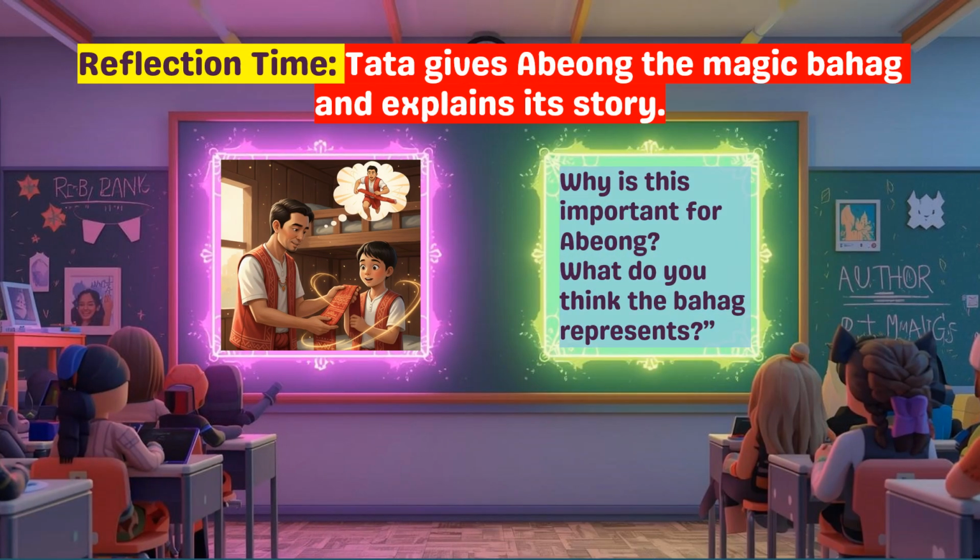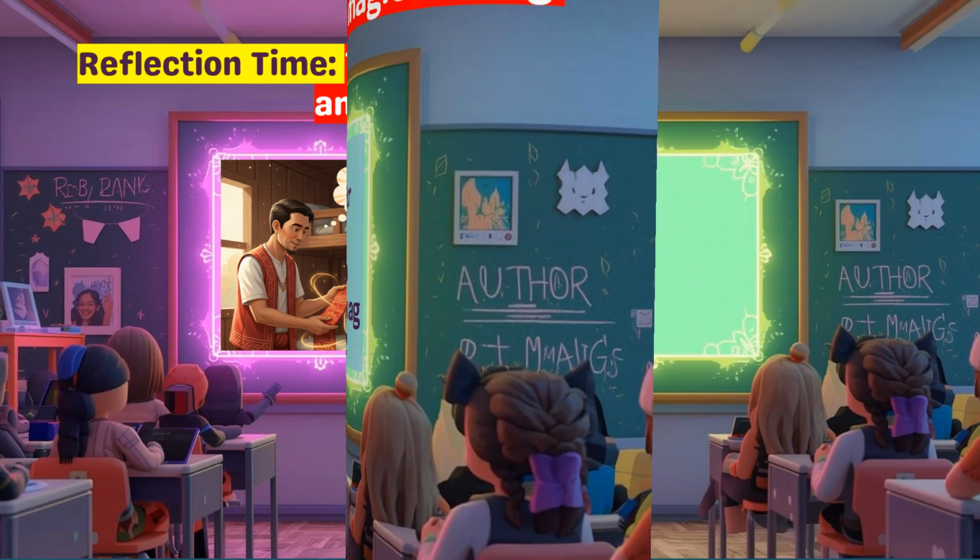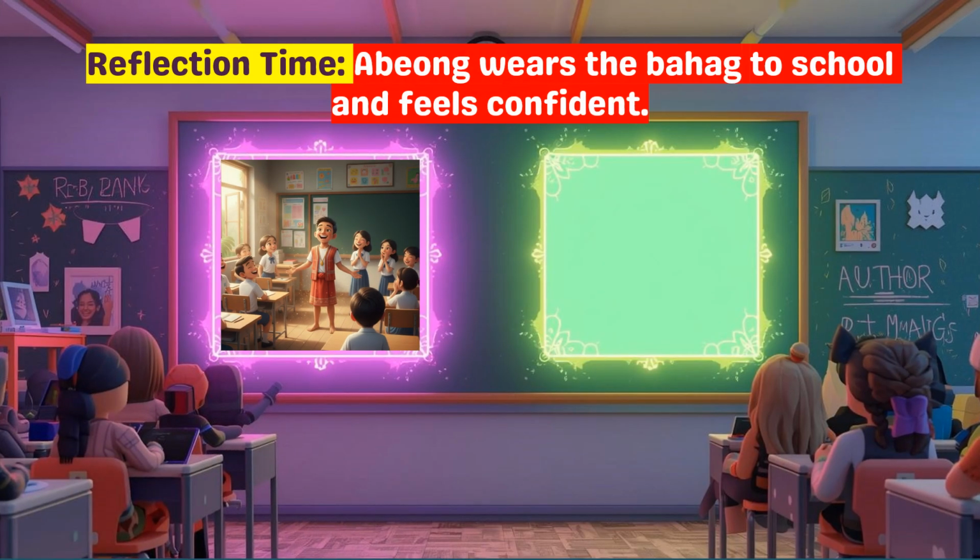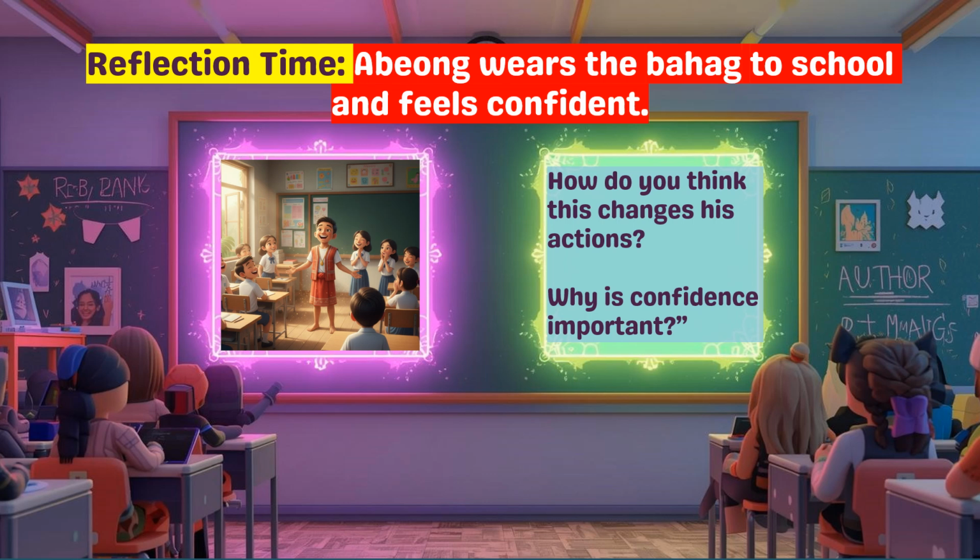Tata gives Abong the Magic Bahag and explains its story. Why is this important for Abong? What do you think the Bahag represents? Abong wears the Bahag to school and feels confident. How do you think this changes his actions? Why is confidence important?